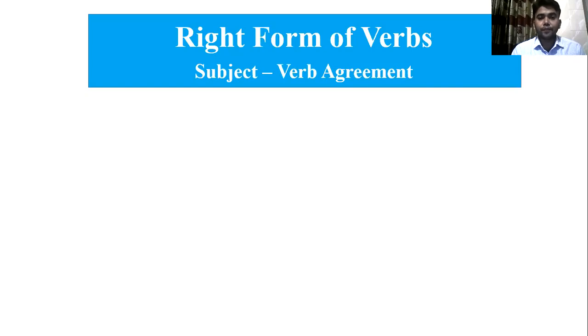It is basically the agreement of subject and verb. Between these two things, subject and verb are dependent on each other. That's why when we write any sentence, we have to follow the verb and tense. Tense is also important for writing any sentence correctly. How we use the correct form of verbs in the sentence, that is what I am going to describe.